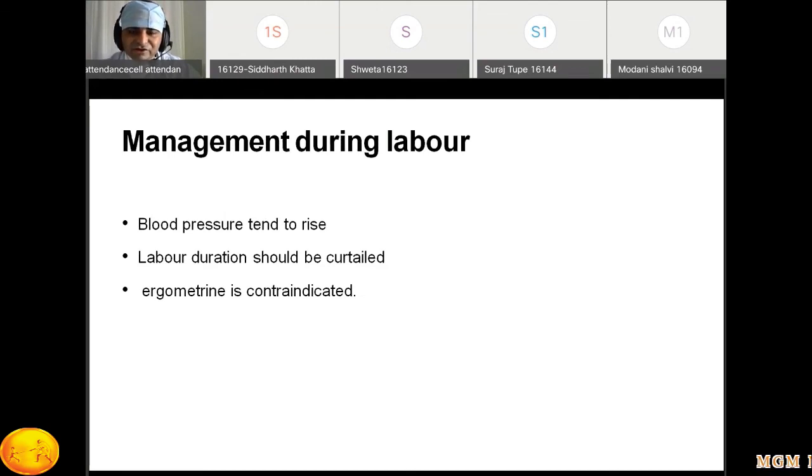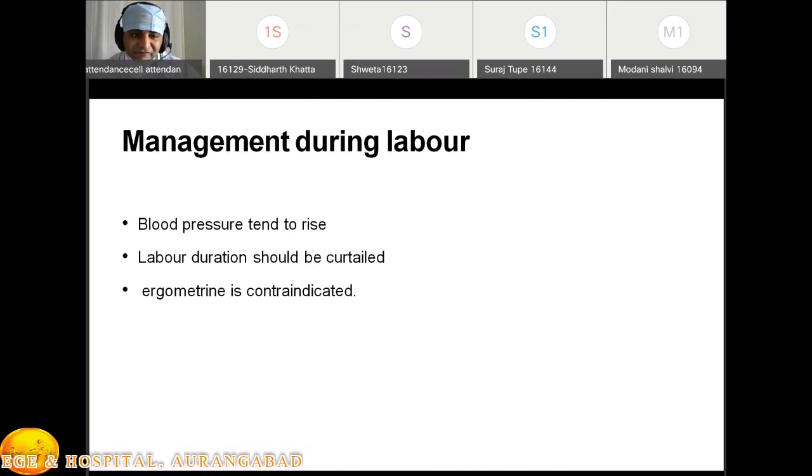Three important points you should remember: management during labor. Yes, we can deliver this patient vaginally, but considering all the complications, because during the contraction, intrauterine pressure rises, which leads to an increase in blood pressure. This is an important point. Because of this, there are more chances of eclampsia during the labor, and more chances of abruption during the labor. This is where blood pressure tends to rise. So there should be very proper monitoring of the fetus, monitoring of the mother, monitoring of all parameters.